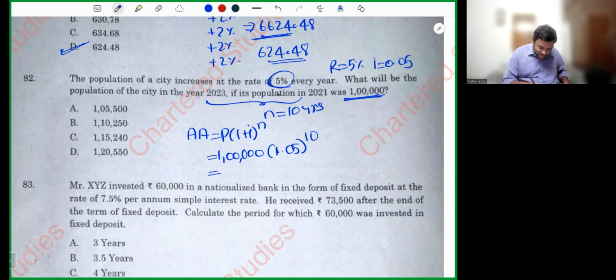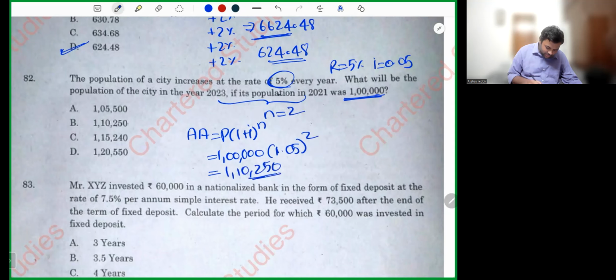Sir, how can it be 10 years, sir? Nonsense. 2021 and 2023. What's the time gap? 21, 22, 23. It's only 2 years, sir. I'm sorry, my dear. I was excited. It is 1,10,250. I'm absolutely sorry. I was excited. Next.